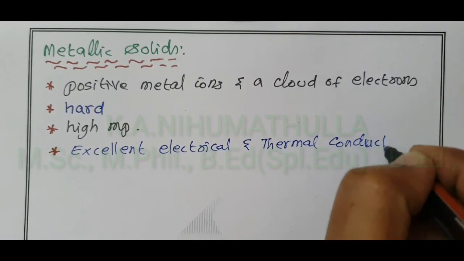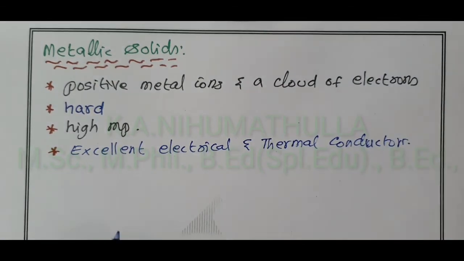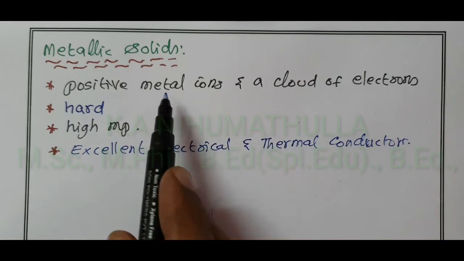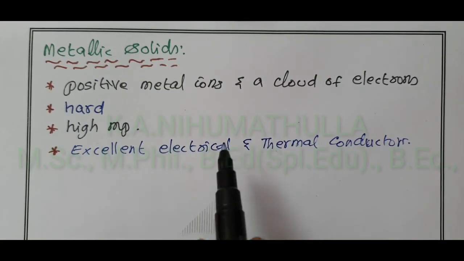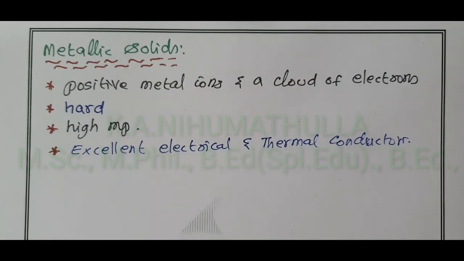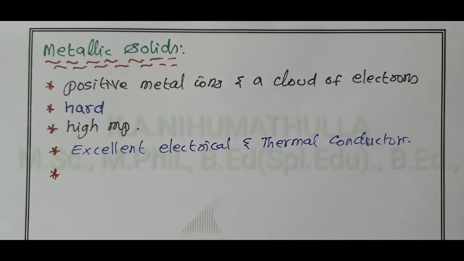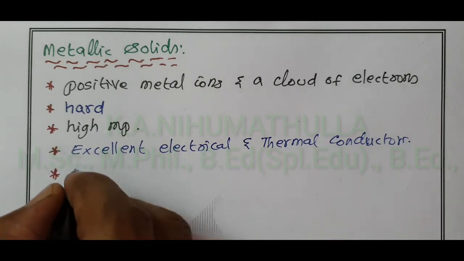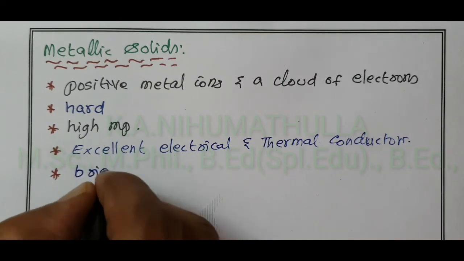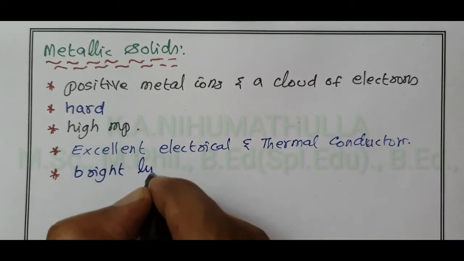Also remember, due to the presence of electrons around each metal ion, the metallic crystals have bright luster. The luster of the metal is given by the valency electrons. All the metallic solids have bright luster.